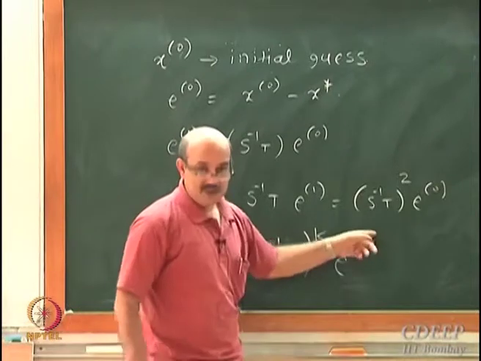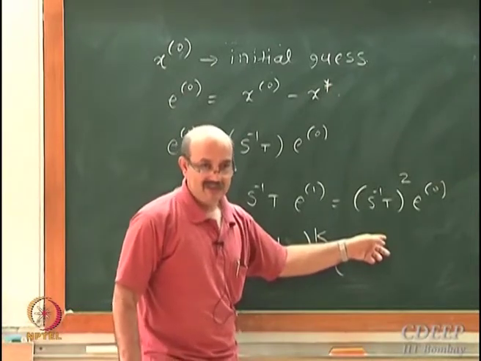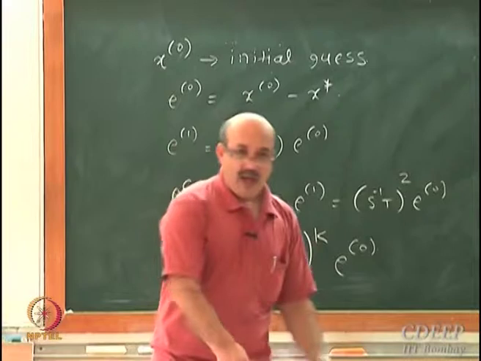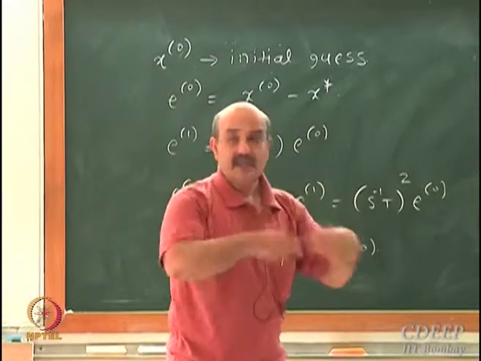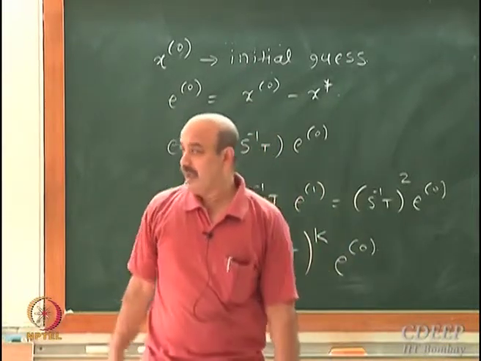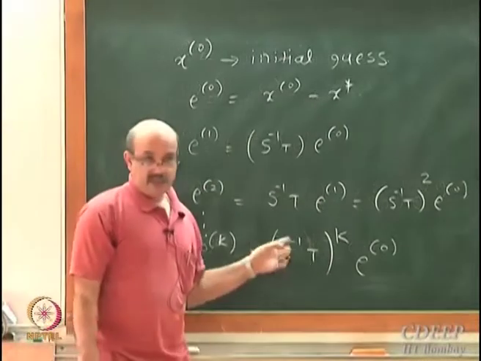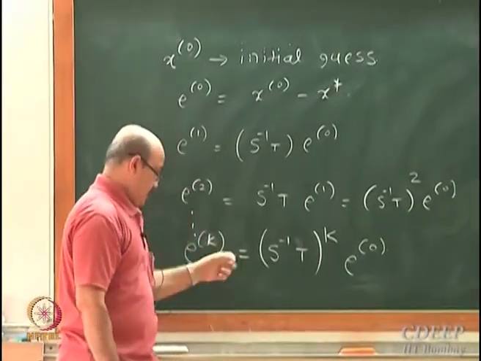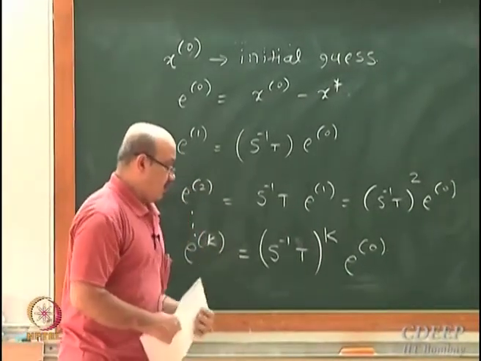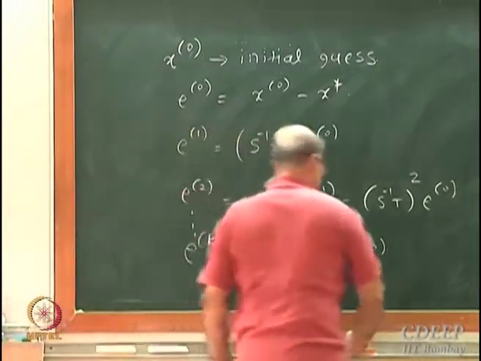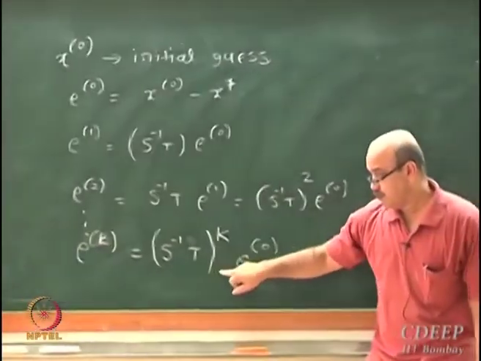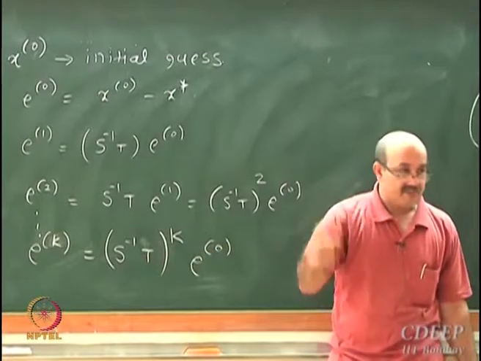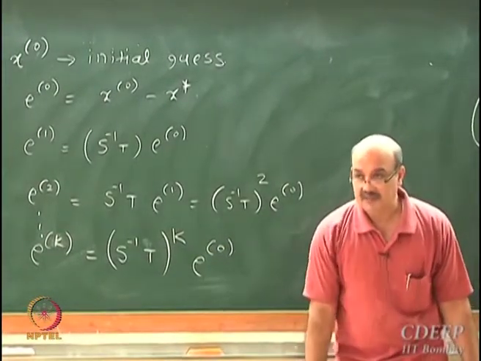This is not E raised to 0, this is the 0th vector. So in the iteration at any point K, I have to now analyze what happens to this matrix when it is multiplied with itself multiple times.